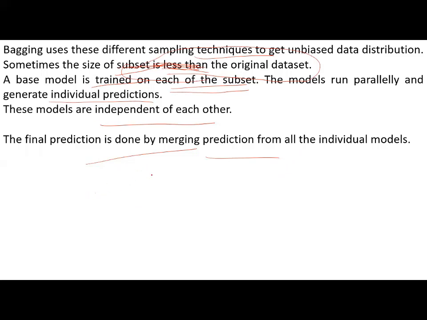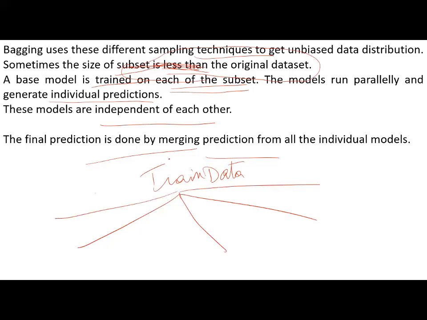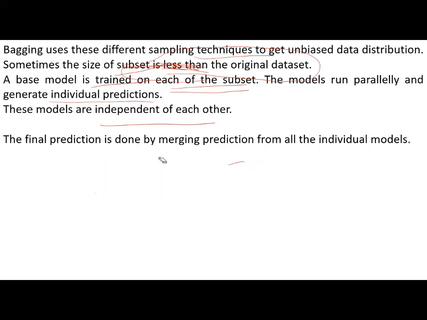First, the training data is divided. Suppose my training data has columns A to D and rows 1, 2, 3, etc. up to n rows.